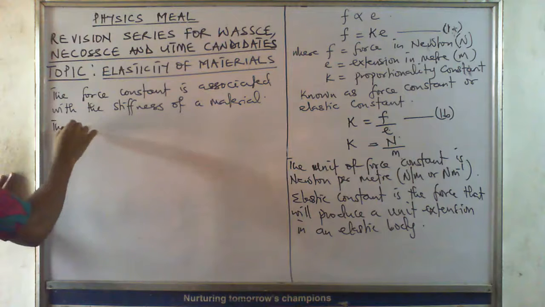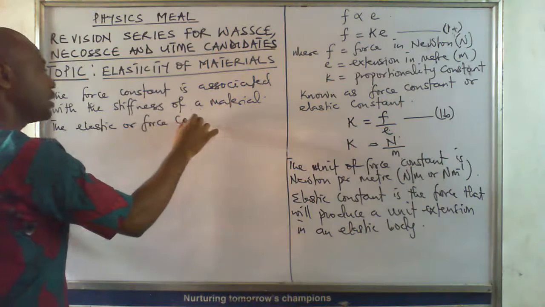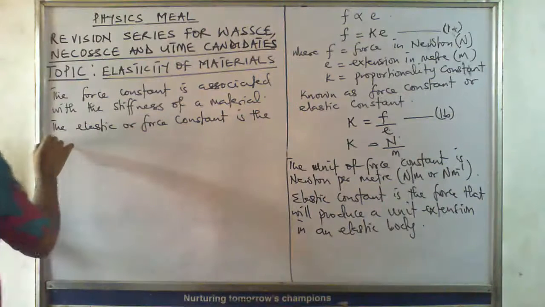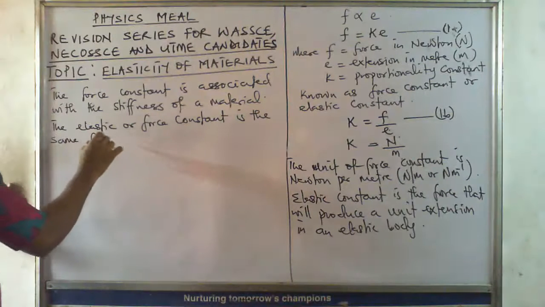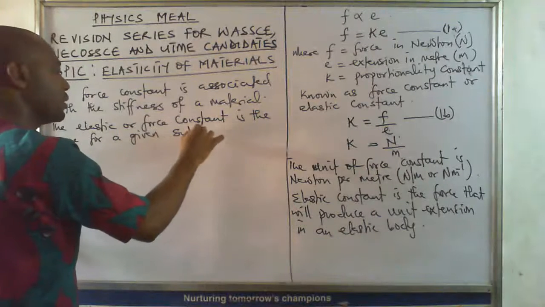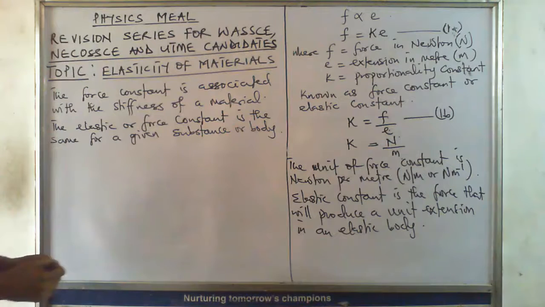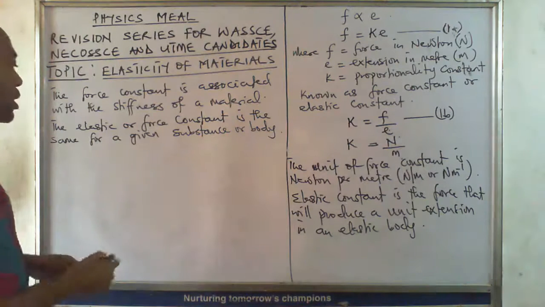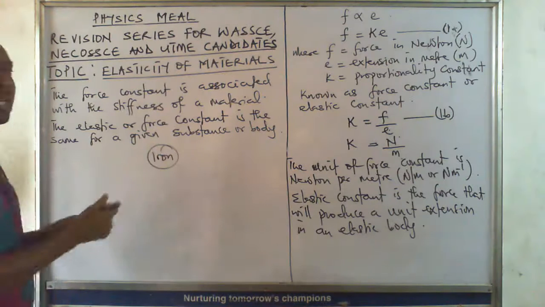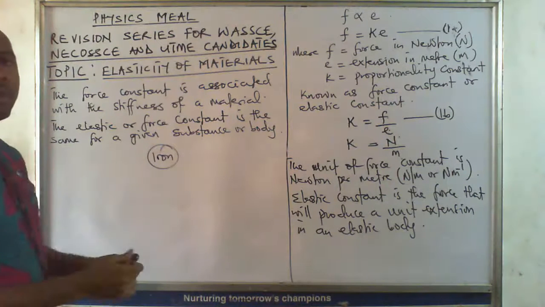The elastic or force constant is the same for a given material or body. So if I have iron, its force constant will be the same for that material.